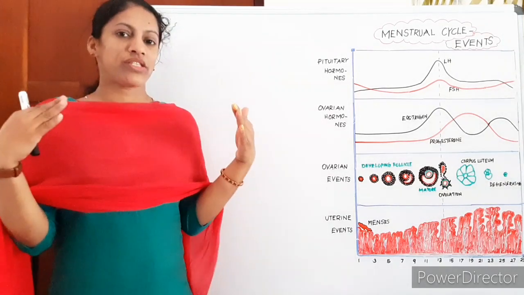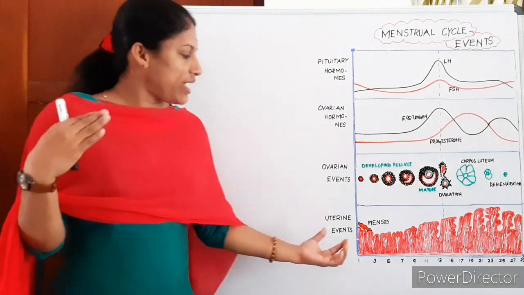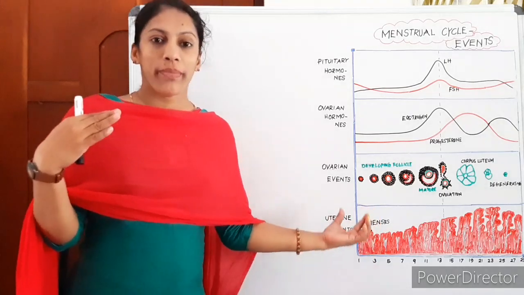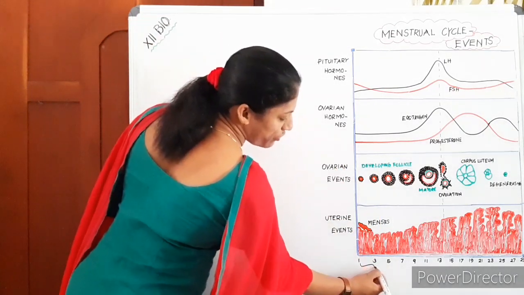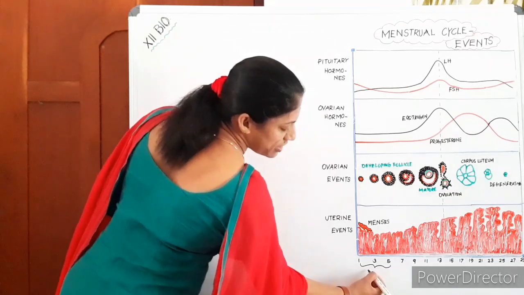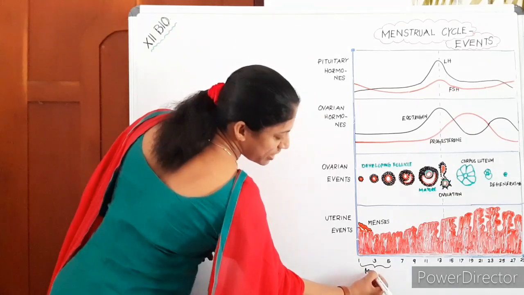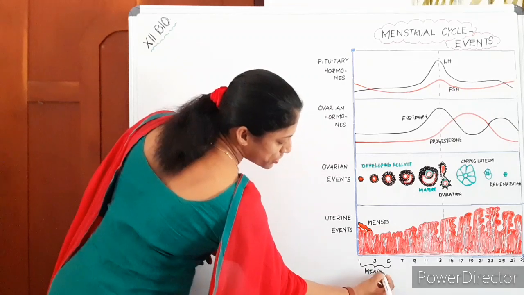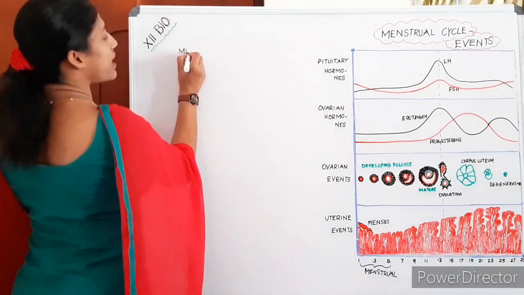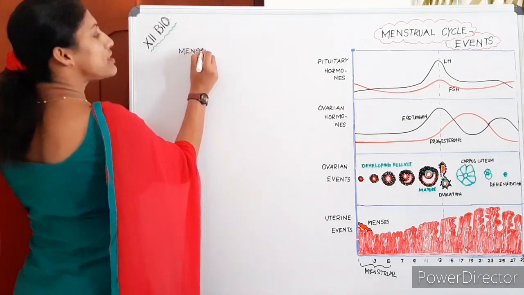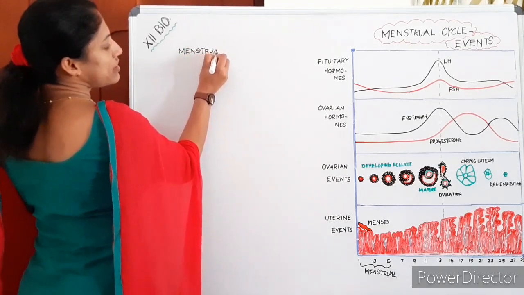In the menstrual cycle, we can say there are 4 major phases. About 1 to 7 days, anyway, here we mark it 1 to 5 days. This is the menstrual phase. The first phase in the menstrual cycle we can call the menstrual phase.